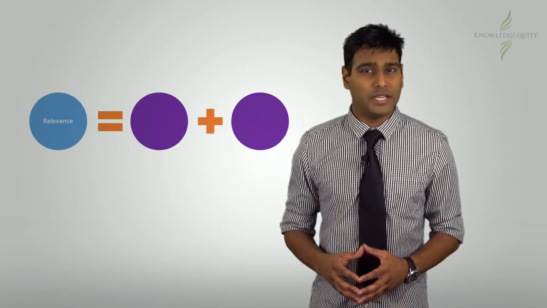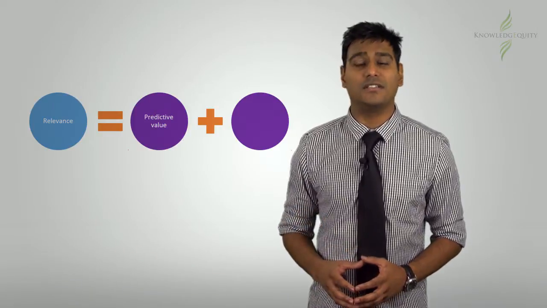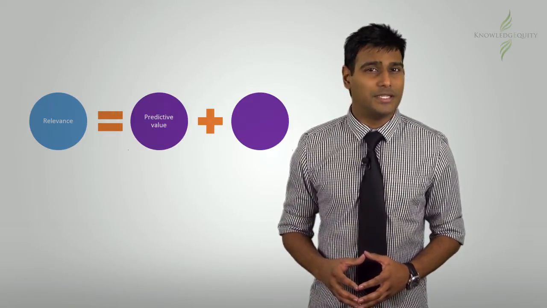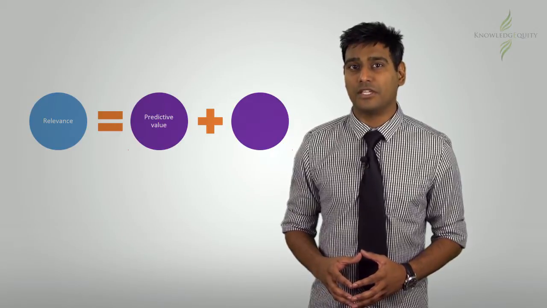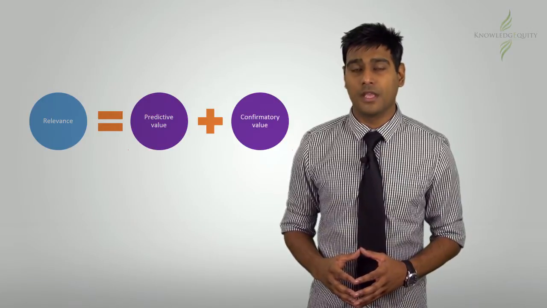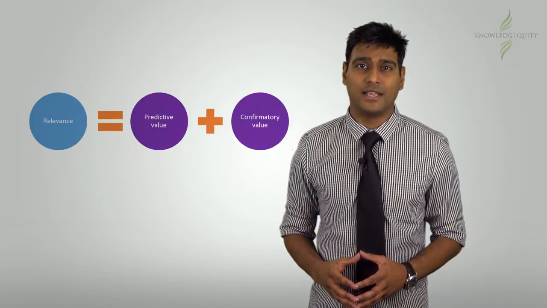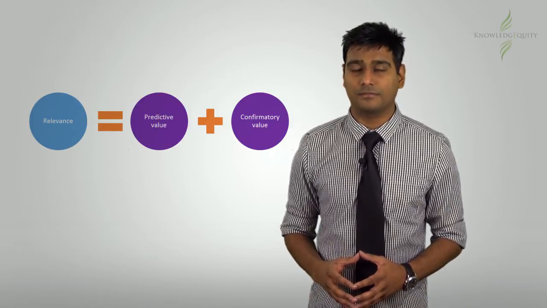Before we answer this, let's consider some theory. Relevance is the first fundamental characteristic, and this refers to the ability of users to make decisions based on information presented. There are two measures that can be used to determine relevance. Predictive value of the information is the first item. That is, the ability of users to use the current information to develop trends and forecast what future performance might be. Confirmatory value refers to the ability of users to confirm their own understanding and estimates with actual results.